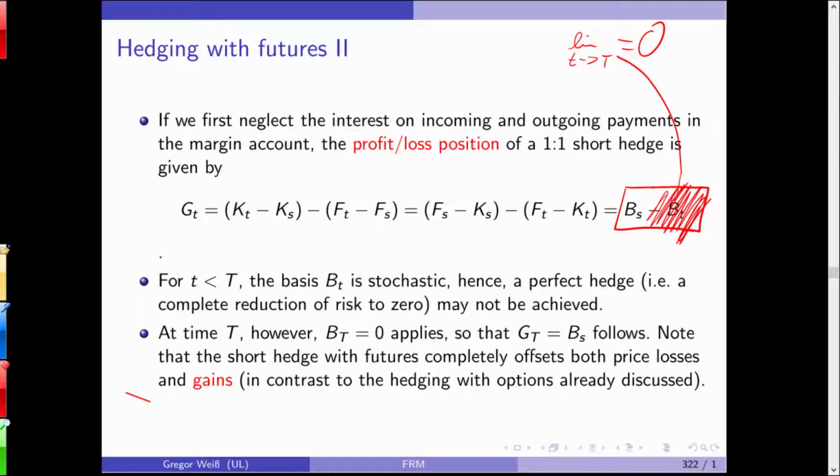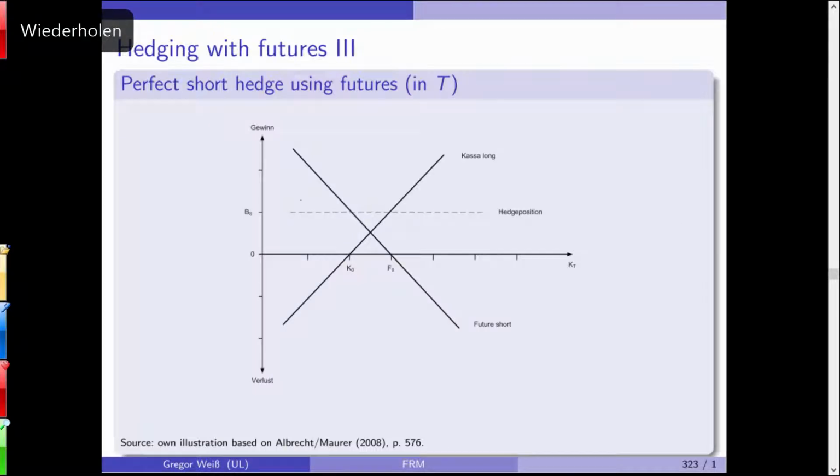So at this time, the prices will completely offset each other, and you will get a full hedge. So this is what happens. In case the basis is positive, you will be here. In other cases, you might be here. Okay.